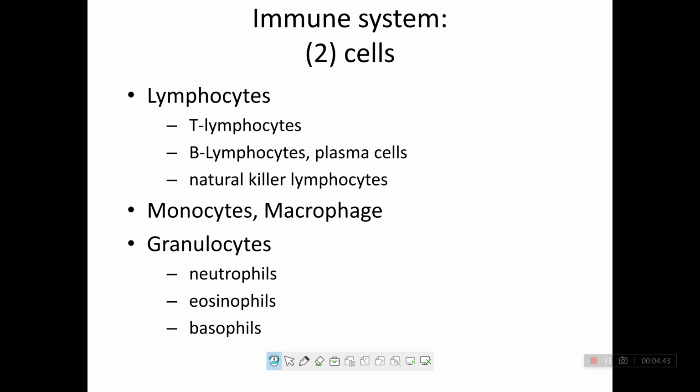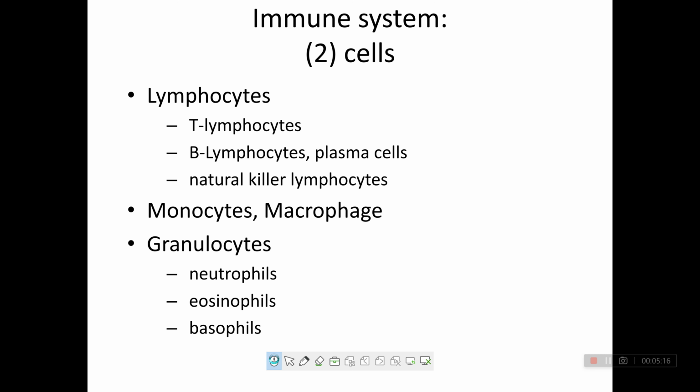Next is lymphocytes. What are lymphocytes? Lymphocytes are T cell lymphocytes and B cell lymphocytes. When B cells differentiate, they convert into plasma cells and memory cells. Plasma cells contain antibody, and memory cells remember the pathogen for a long time.